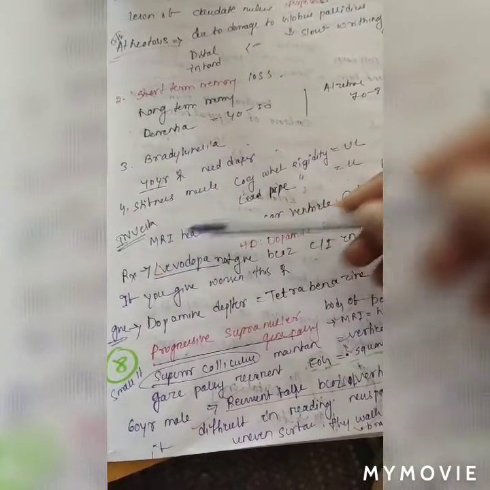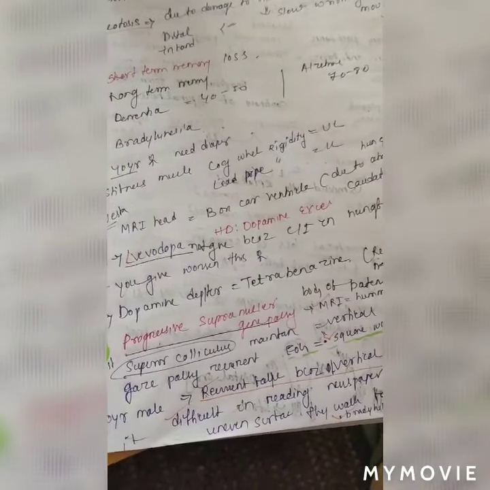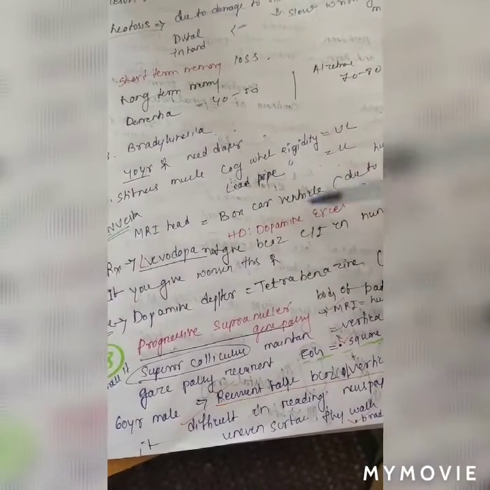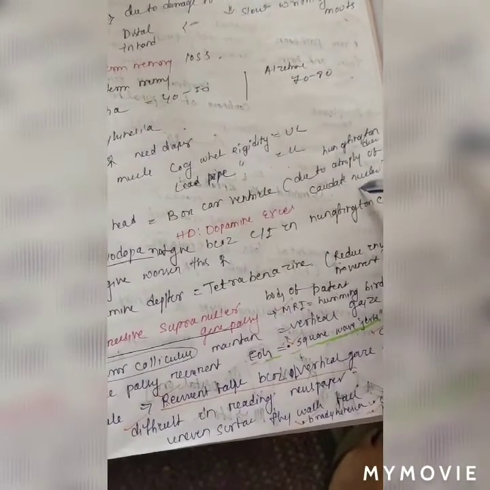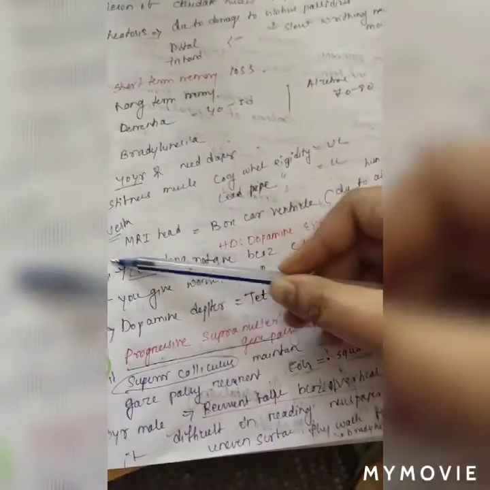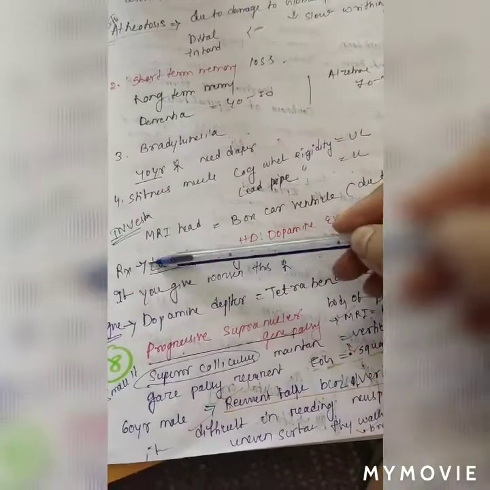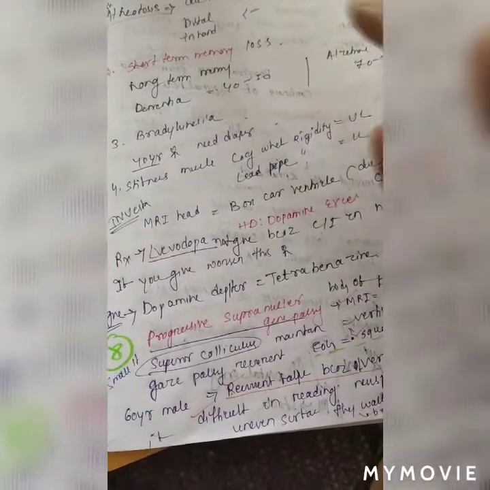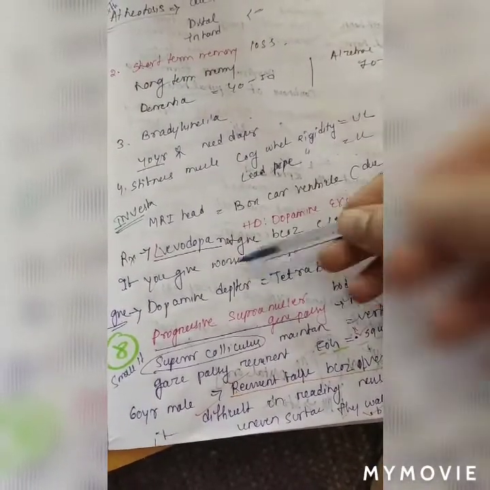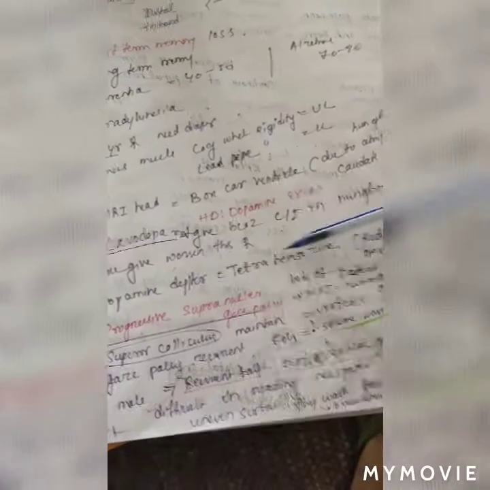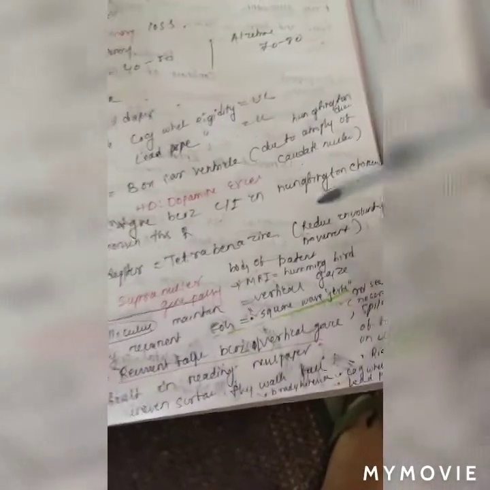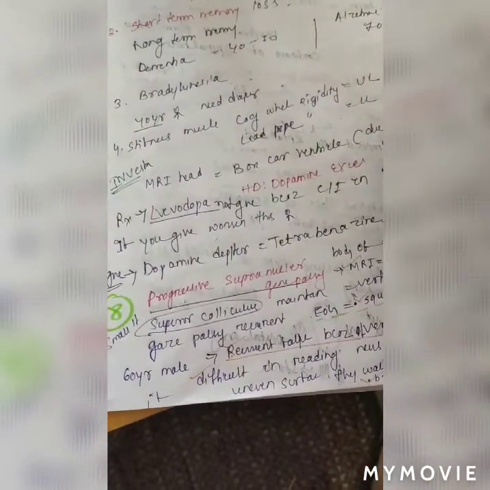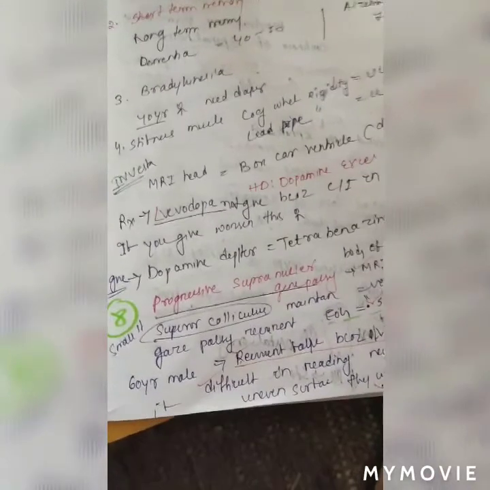Then investigation: we do the MRI head. In the MRI head, we found boxcar ventricle. Why boxcar ventricle? Due to the atrophy of the caudate nucleus. Then in treatment, levodopa is contraindicated here, so we don't give levodopa. Then what do we give? A dopamine depleter, that is tetrabenazine, which reduces the involuntary movement. Next we progress to progressive supranuclear gaze palsy.